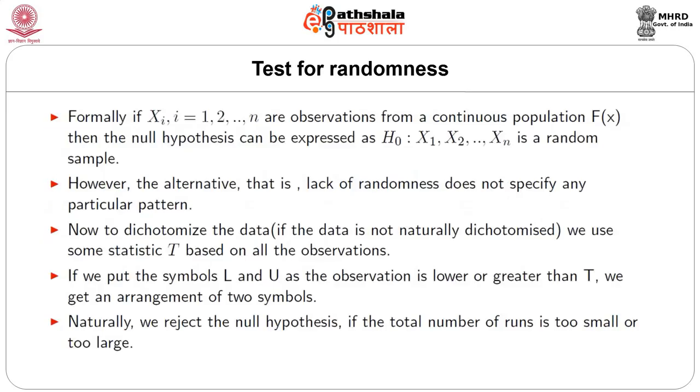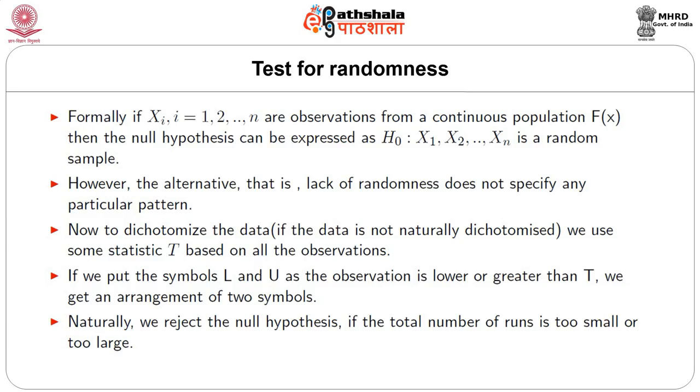So, if we have n observations xi from a continuous population Fx, then the null hypothesis can be expressed as that x1, x2, ..., xn is a random sample from some continuous population. However, the alternative, that is lack of randomness, does not specify any particular pattern.